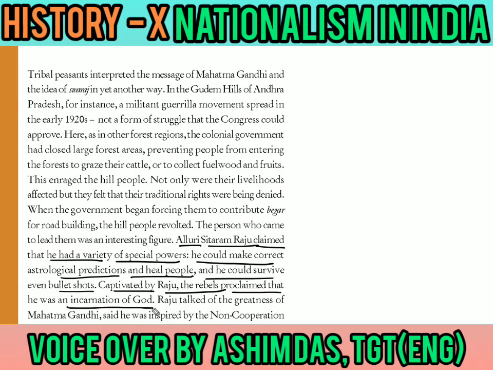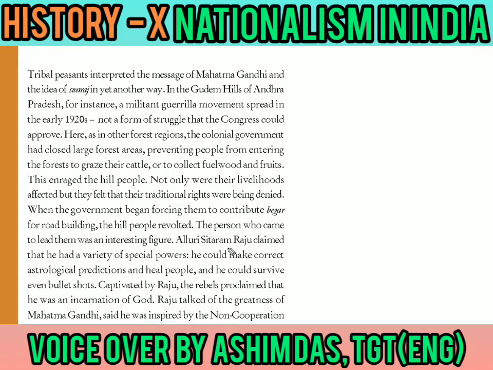Captivated by Raju, the rebels proclaimed that he was an incarnation of God, and Raju talked of the greatness of Mahatma Gandhi and said that he was inspired by the Non-Cooperation movement. So how did Alluri Sitaram Raju become so popular? He himself said that he had special powers, and people believed him. Why? Because he could make some correct astrological predictions, he knew a little medicine to heal people, and he was once left unharmed when bullets were unable to hit him. So at the time people had a great idea about him and compared him to an incarnation of God.